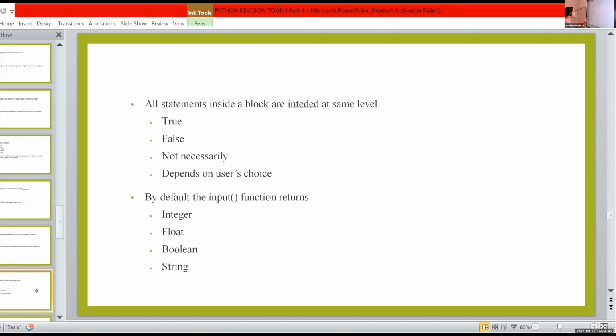If you want to convert that string value into integer, float, or boolean, we are using some functions, that is int, float. What is the use of eval? Eval, small letter eval, is the same as int. If you want to convert the entered string value into integer, either you can use int or you can use eval. The spelling is in small letters, eval.